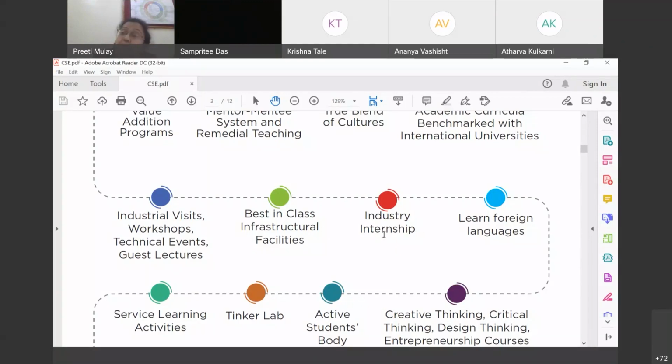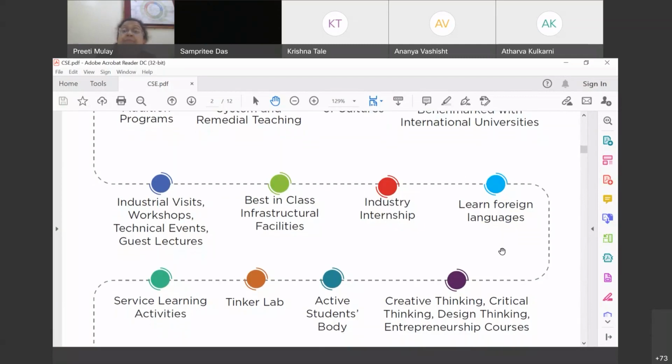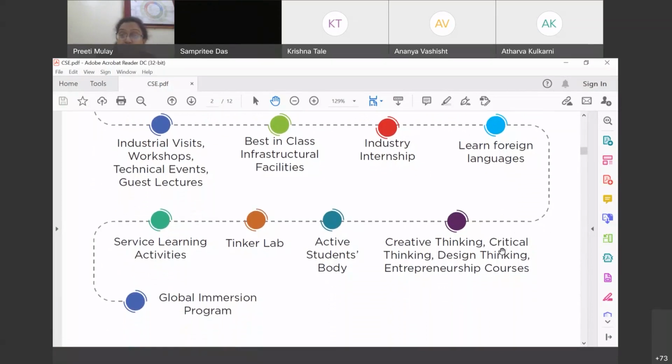That means if the student performs well in the industry, and they give the best, and they prove that they could be the best assets to the industry, then they will be absorbed as employees by those organizations. And hence this particular internship is thoughtfully kept at 8th semester, right? In addition to that, we also offer learning one foreign language during the complete course of the undergraduate course.